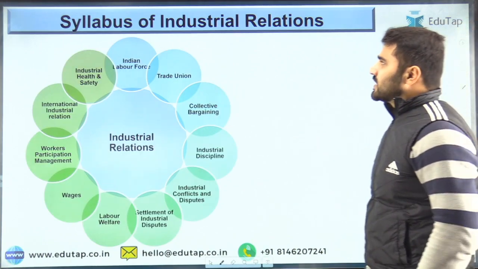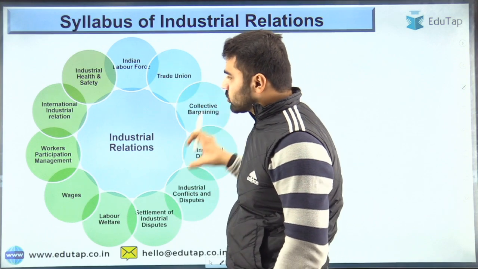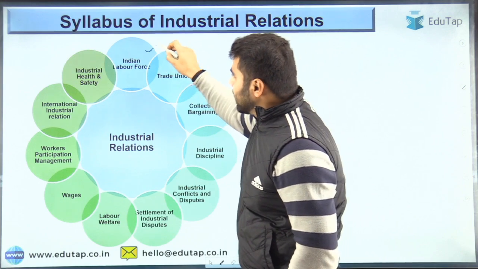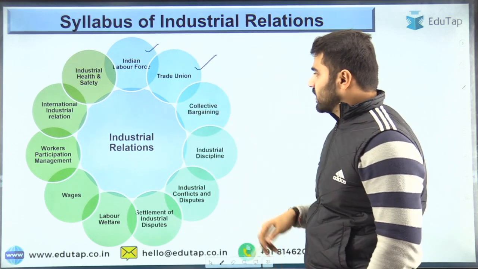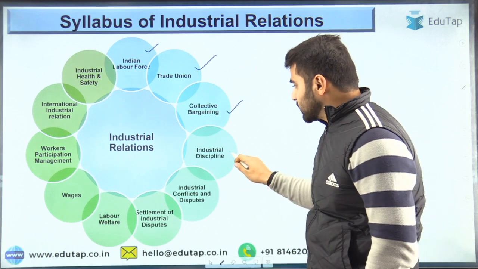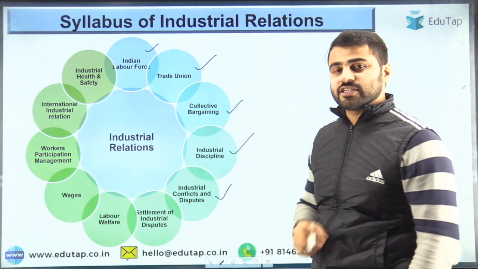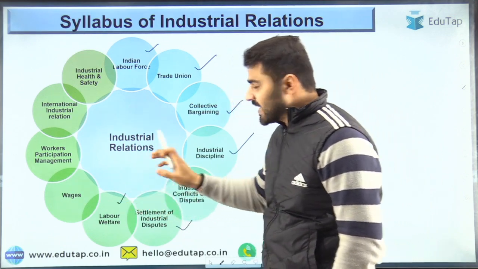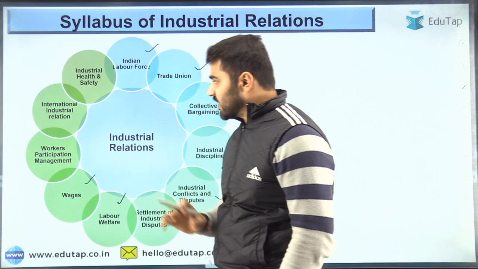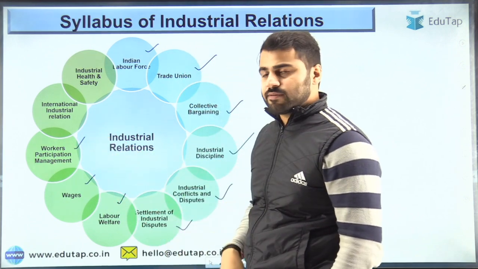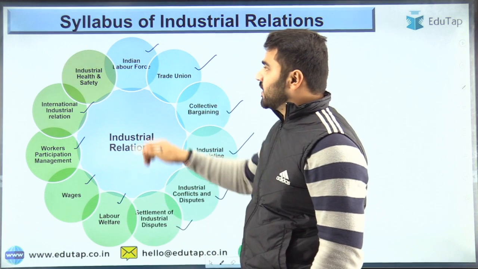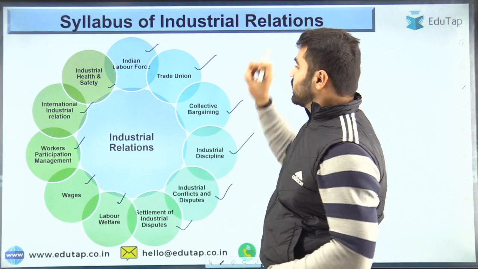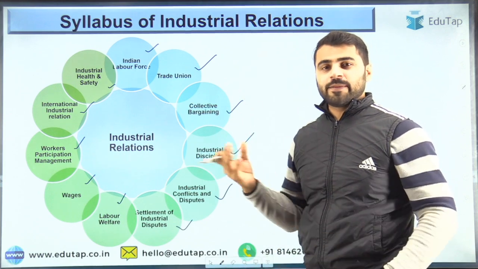So guys, if we talk about the syllabus of industrial relations, these are the topics that you need to read under industrial relations, right? For example, Indian labor force, trade union, collective bargaining, industrial discipline, industrial conflicts and disputes, settlement of industrial disputes, very important topic guys, labor welfare, again very important, wages, very important, workers participation management, international industrial relation, and industrial health and safety, again very important topic. So these are those topics which are a part of industrial relations and which are asked in the APFC examination.